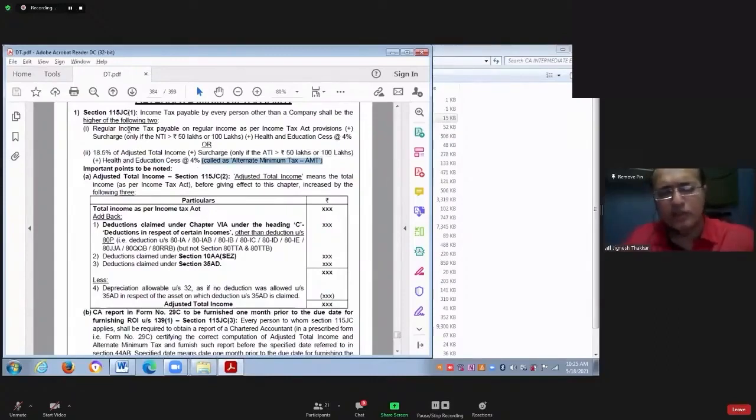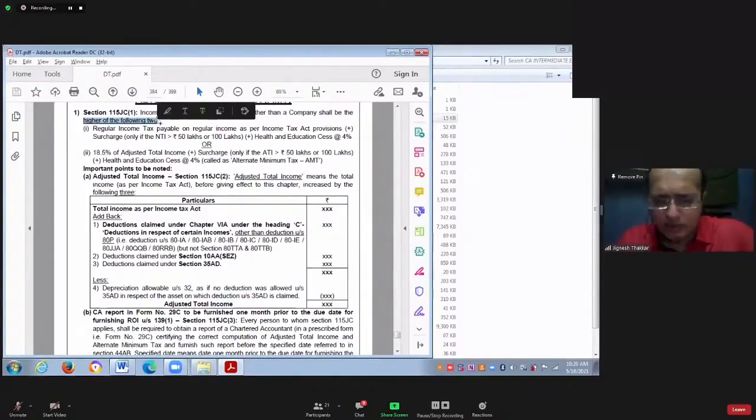Then how much amount do you have to pay to the government? Amount calculated as per regular provisions, or amount calculated as per the AMT? What you have to actually pay to the government is the higher of the following two.